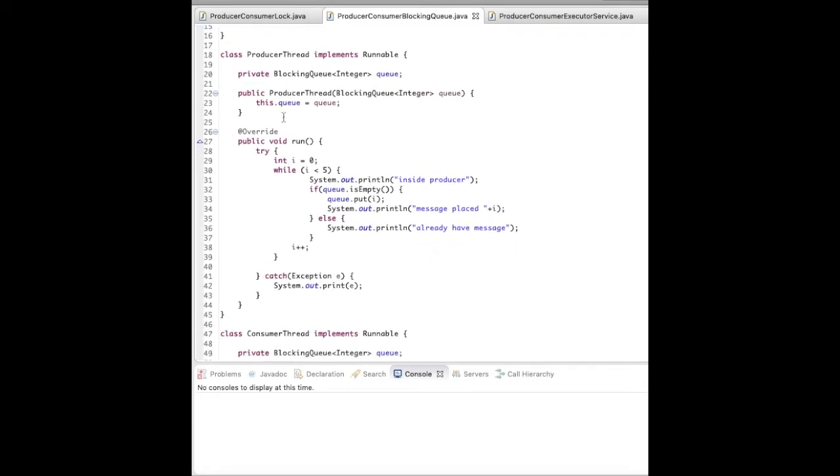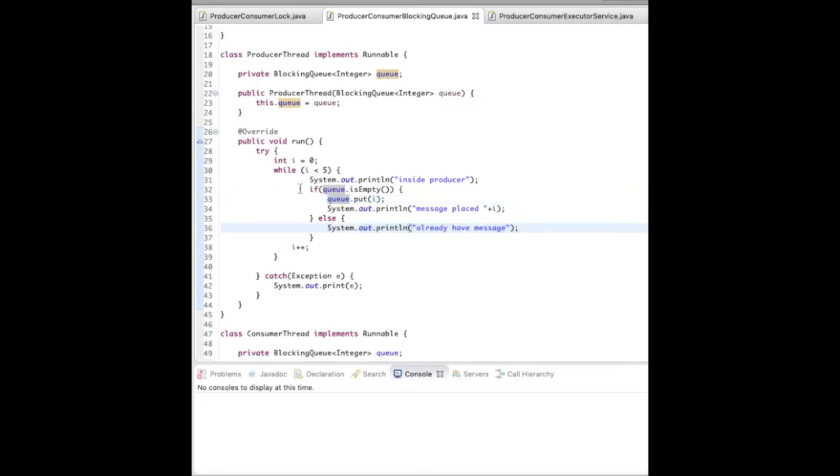So let's see this producer thread, same as before, setting the shared object here. Now in the run method I have added an iteration for 5 so that it will only iterate till 5. And now just see the code here and how fine it is. If this queue is empty, then q dot put i, else just print already have message.